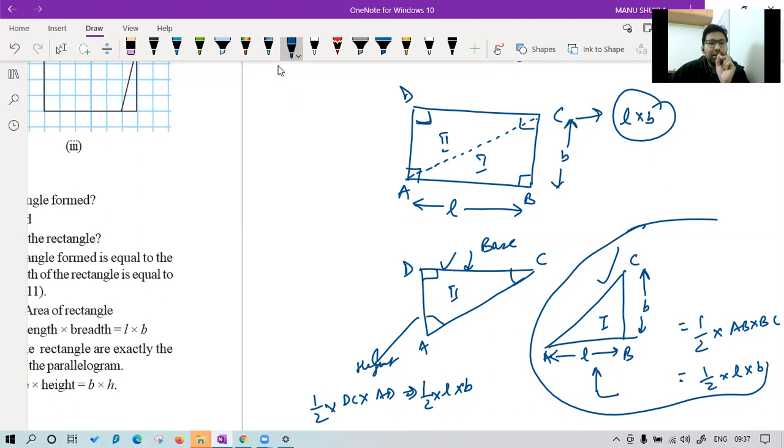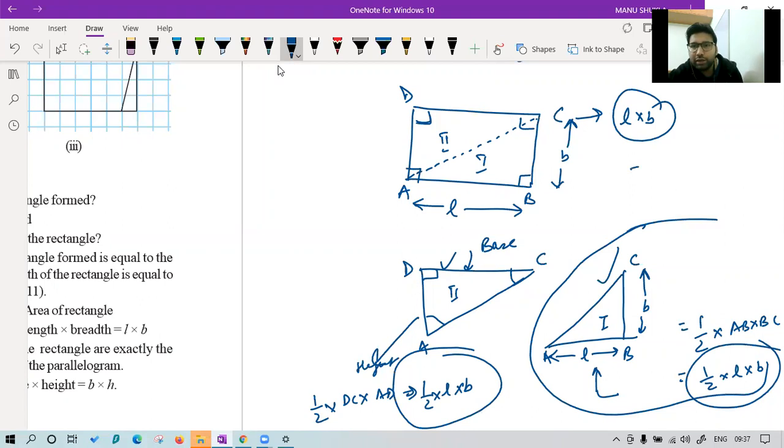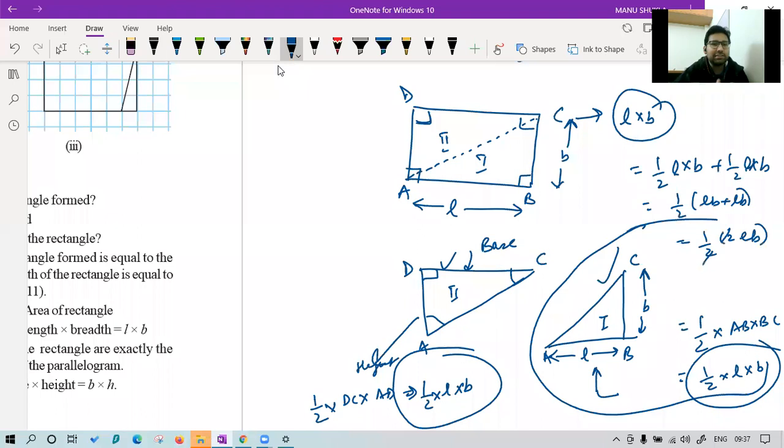A into B is the same as B into A. Yes, Ashmit, AC is the hypotenuse, but that is not required. Now, if we add this half LB and half LB, what will you get? Half will be common. We get LB plus LB, half into 2LB, 2 and 2 will cancel, and the answer is LB.